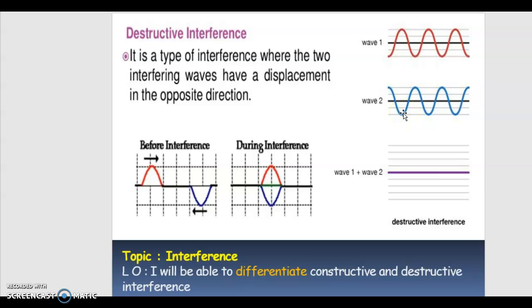When we add both of them, if they are of the same amplitude, they get cancelled off and destruction takes place. That is, no wave is obtained as a result of the destructive interference of these two waves. If the two waves are of different amplitudes, the one with the higher amplitude and the one with the lower amplitude get subtracted, and correspondingly a new wave is obtained, right?